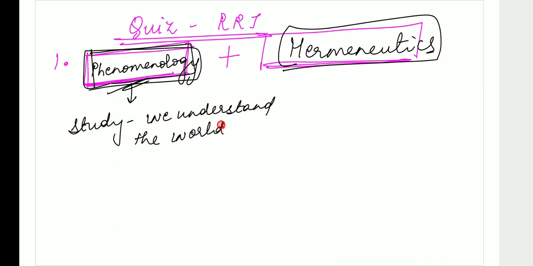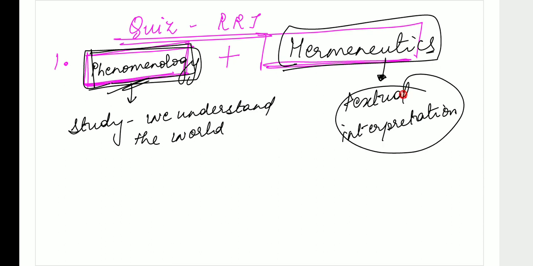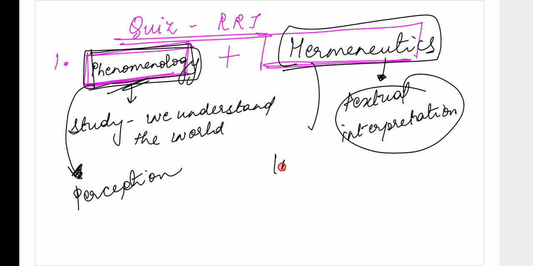That is phenomenology. And hermeneutics is the theory of textual interpretation. The textual interpretation that you're able to see, that is hermeneutics. So basically, phenomenology is perception: how do we look at the world around us? And this is interpretation: how do we understand the world? Both of these are very important for reader response theory. Phenomenology deals with psychology and social theory altogether.